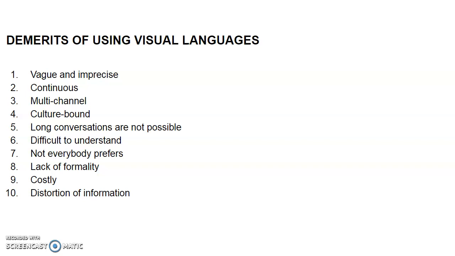Also, spoken languages have a structure that makes it easier to tell when a subject has changed, for instance, or to analyze its grammar. Non-verbal communication does not lend itself to this kind of analysis. Even if we are using verbal languages, there will be some non-verbal, visual communication available. If we are using only visual communication, it will continue, so we reject verbal communication. The third one is multi-channel.